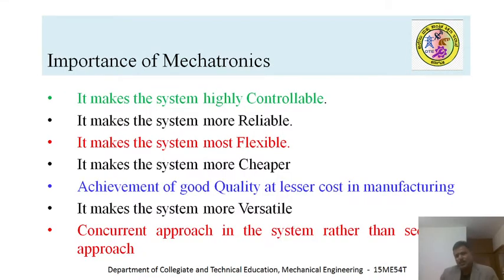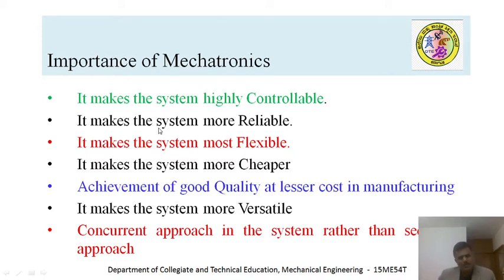So with these examples, you are able to understand the importance of a mechatronic system. Definitely, it makes the system highly controllable. Even in the case of conventional types, the human brain is the controllable unit, whereas in this case, a microprocessor is the controllable unit. If the human brain is in a stable state, he can perform a good task. Otherwise, it's very difficult. Whereas in the mechatronic system, you cannot expect such hiccups, since the microprocessor will take care of the operations of the output devices. Definitely, it's in a controllable state.